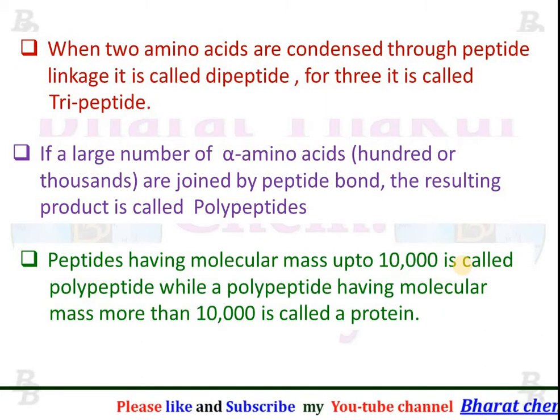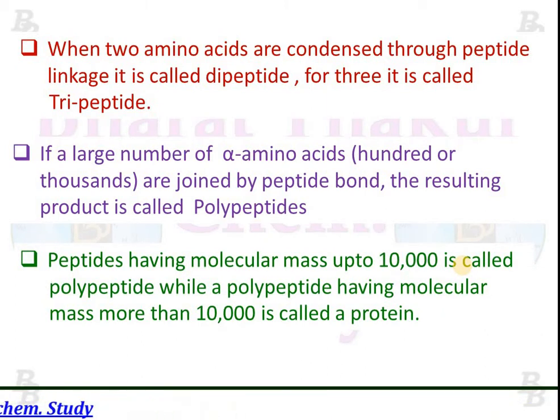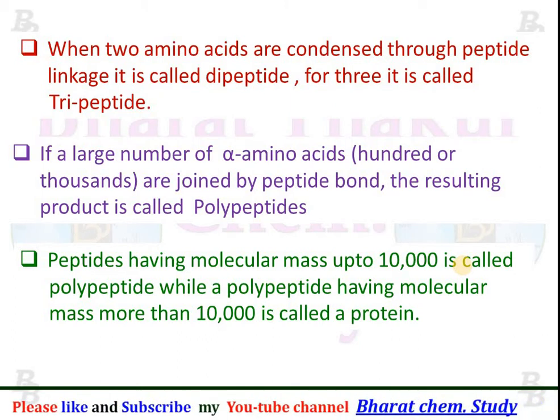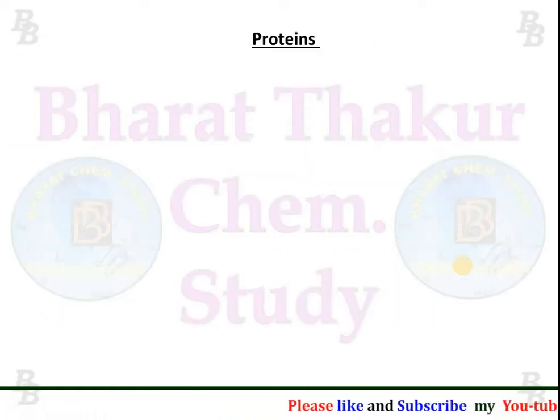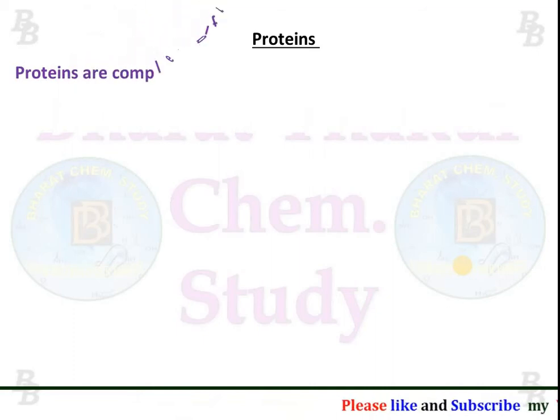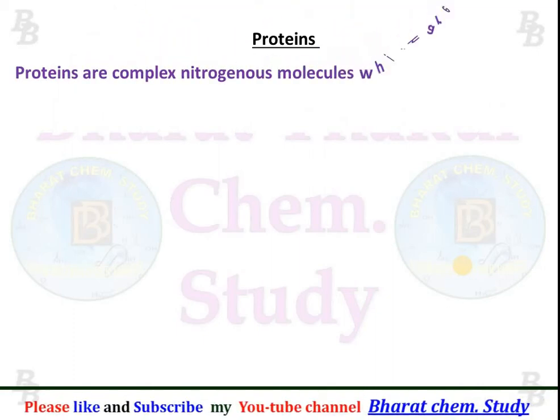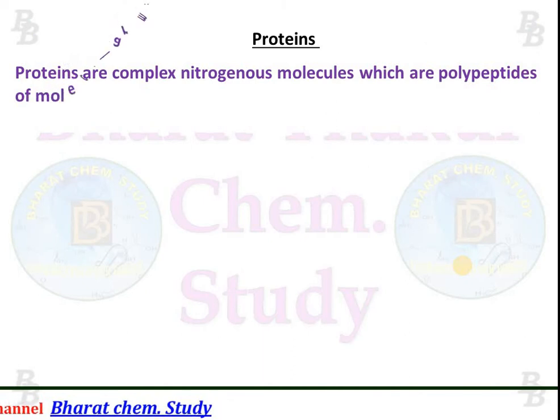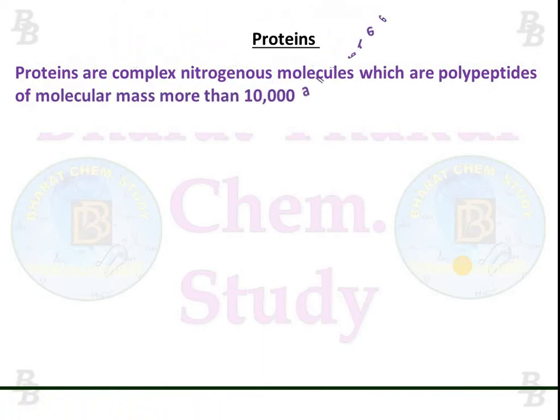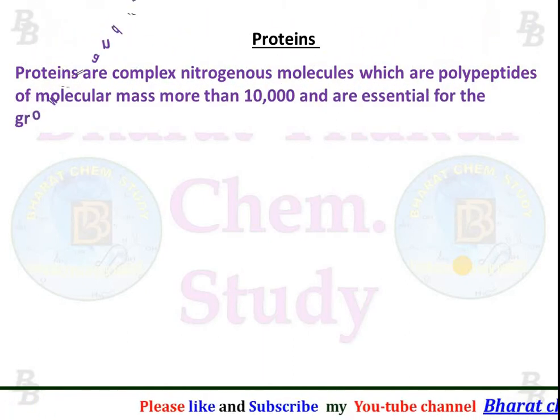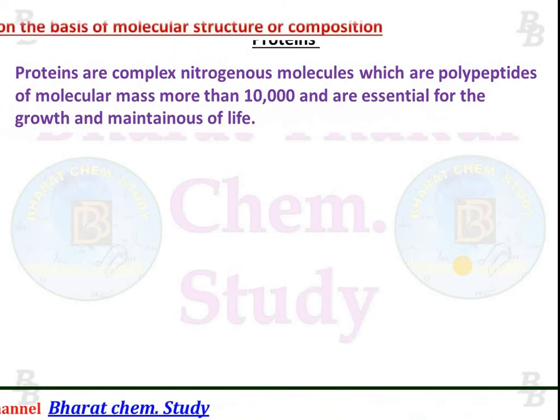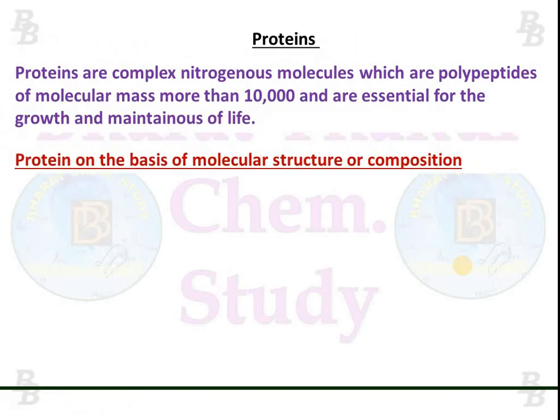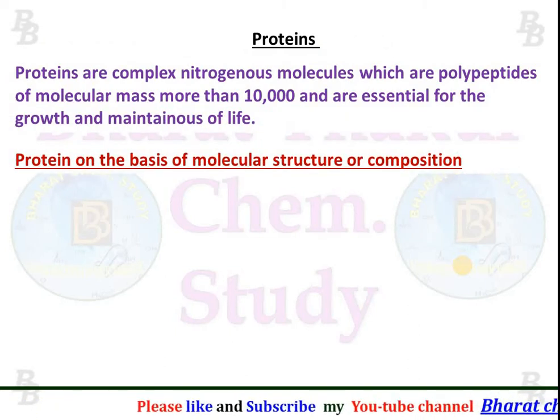Peptides having molecular mass up to 10,000 are called polypeptides, while a polypeptide having molecular mass more than 10,000 is called a protein. Now proteins. Proteins are complex nitrogenous molecules which are polypeptides of molecular mass more than 10,000 and are essential for the growth and maintenance of life.